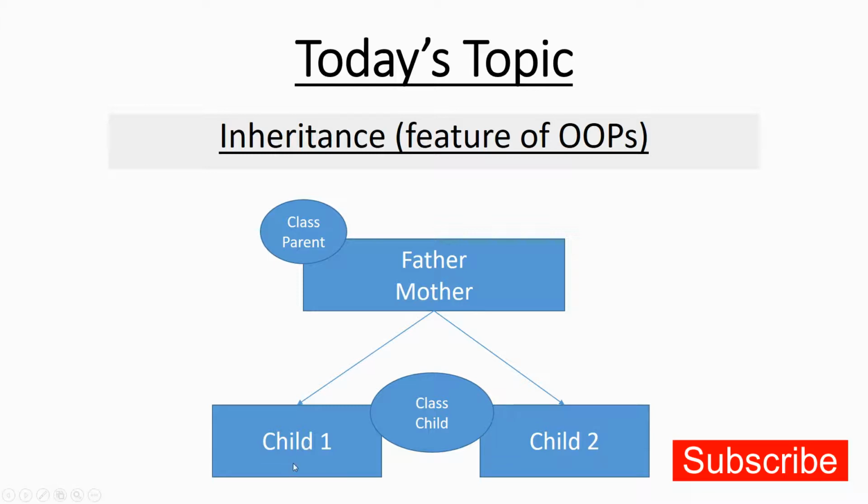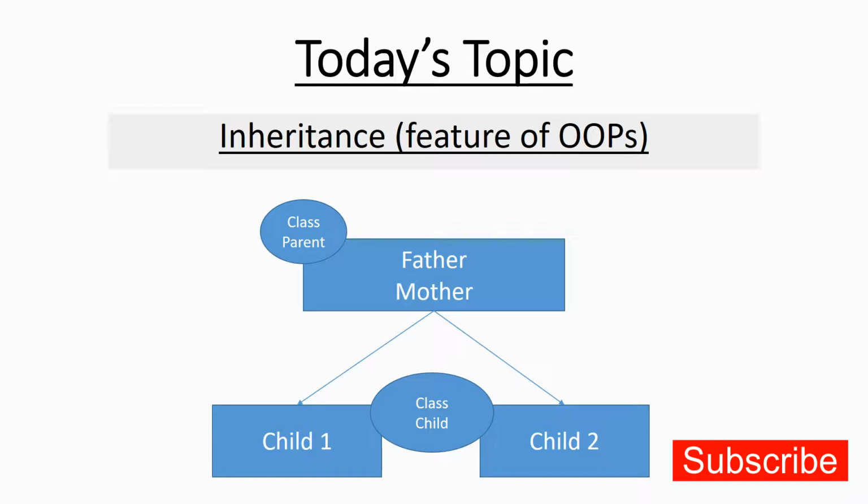So for example, child one has features which are more of his father, and child two has features more of his mother, right? And also you can observe that many times children have some of the behaviors which are very similar to their parents. So the way they behave, they naturally gain that, isn't it?